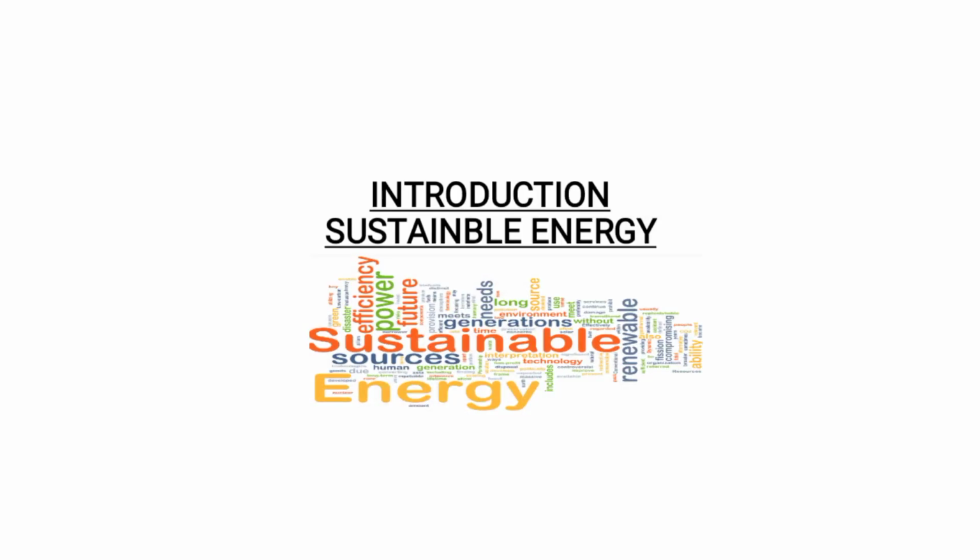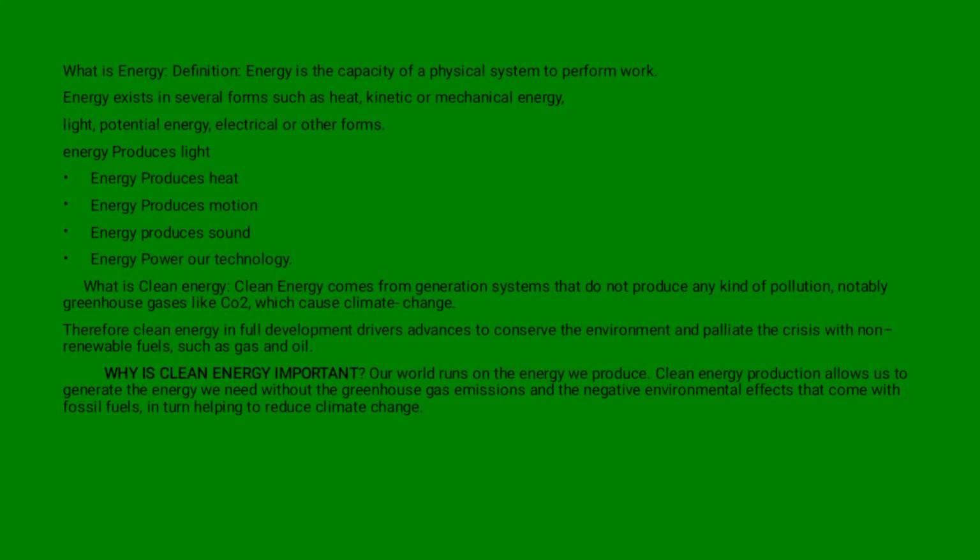So today is very simple. We'll just go straight to the point and define what is energy. As we all know, in our basic schools we were taught that energy is the ability to do work. But today, the definition I'm having here is: energy is the capacity of a physical system to perform work. Energy exists in several forms such as heat, kinetic, or mechanical energy. Energy also exists in the form of light, potential energy, electrical, and other forms.